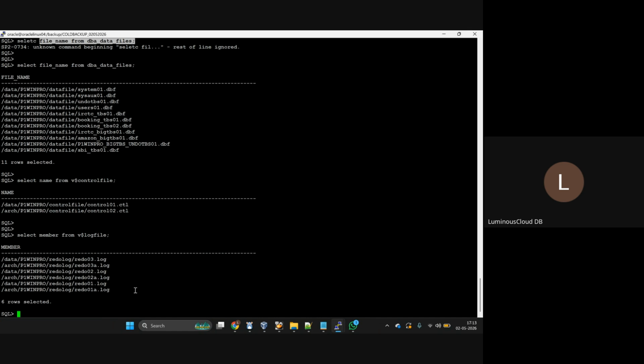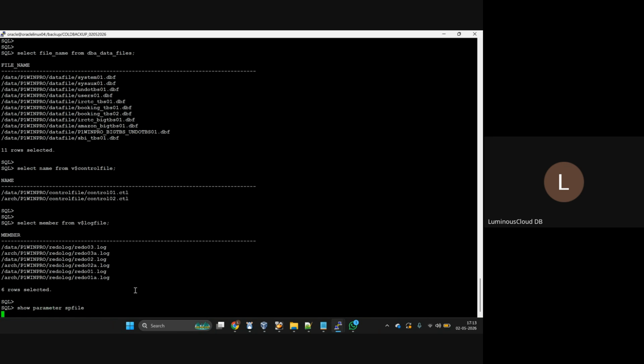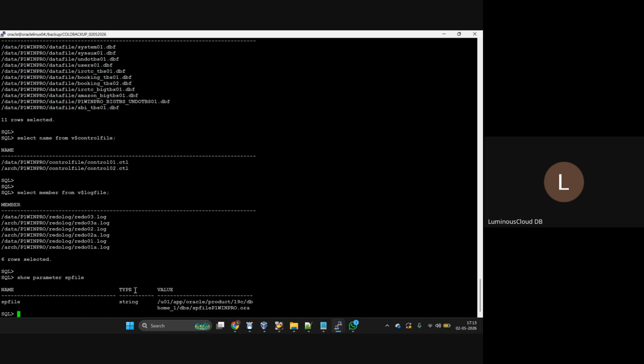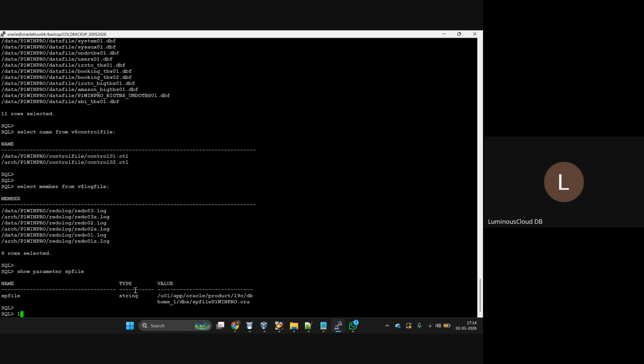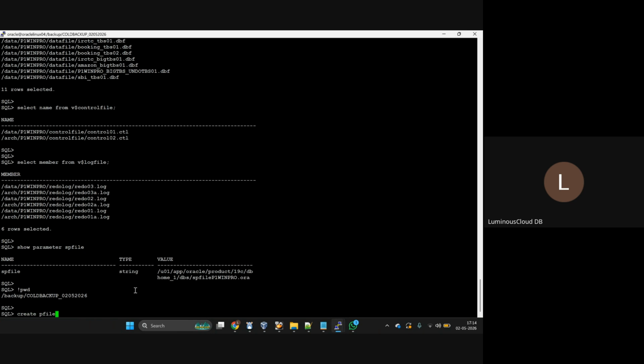First, I created the directory structure at OS level, and I identified where my data files, control files, and redo log files are. Once this is done, you need to shut down the database. Before that, check whether the database is running with SPFILE or PFILE. The database is running with SPFILE. Now take a backup of the SPFILE.